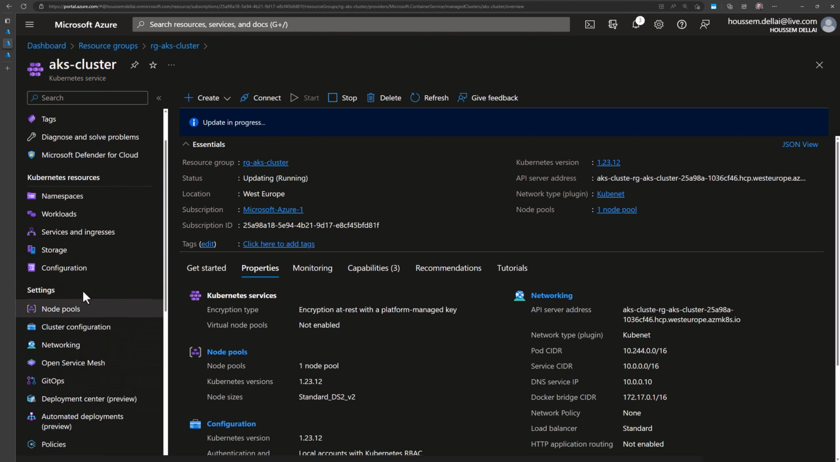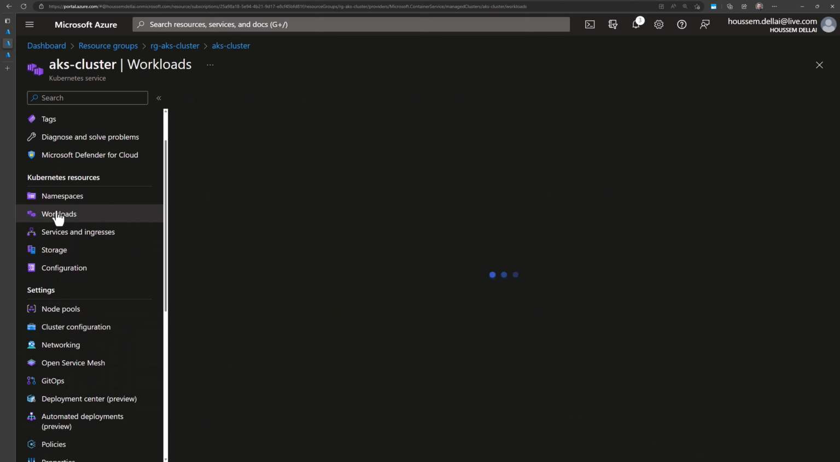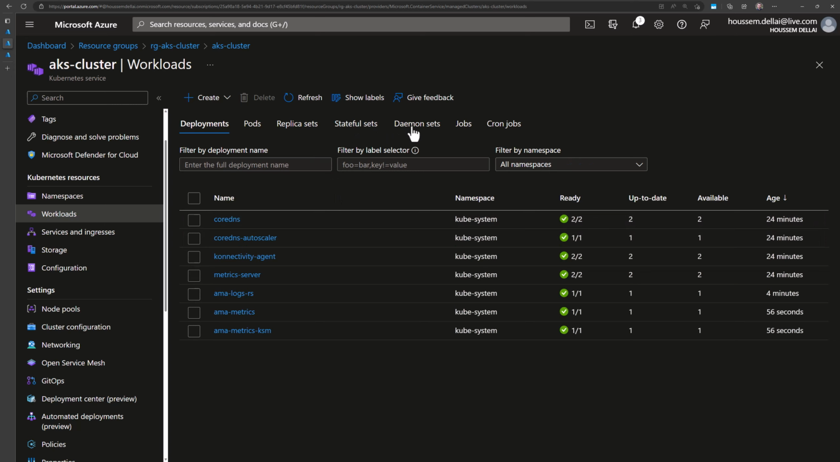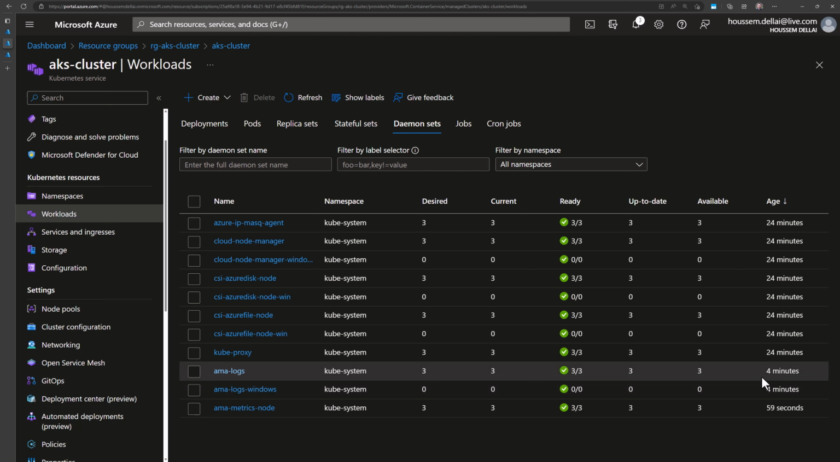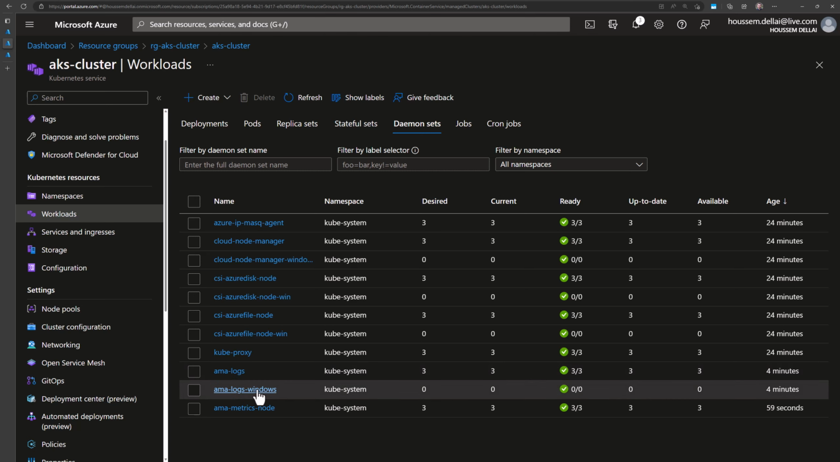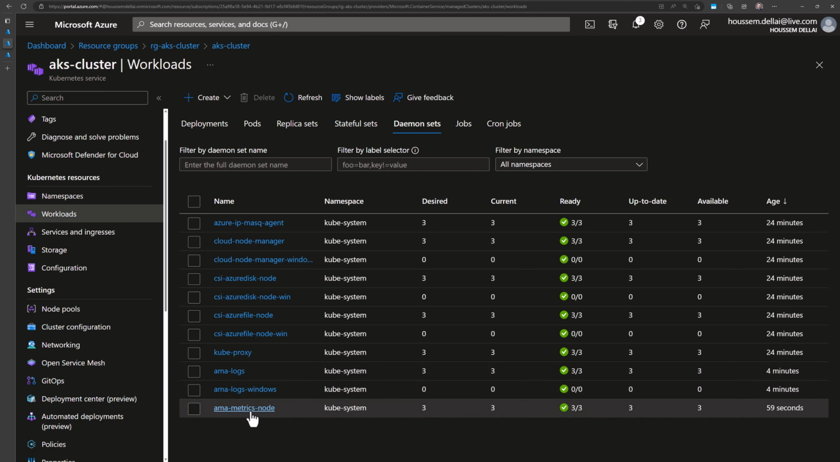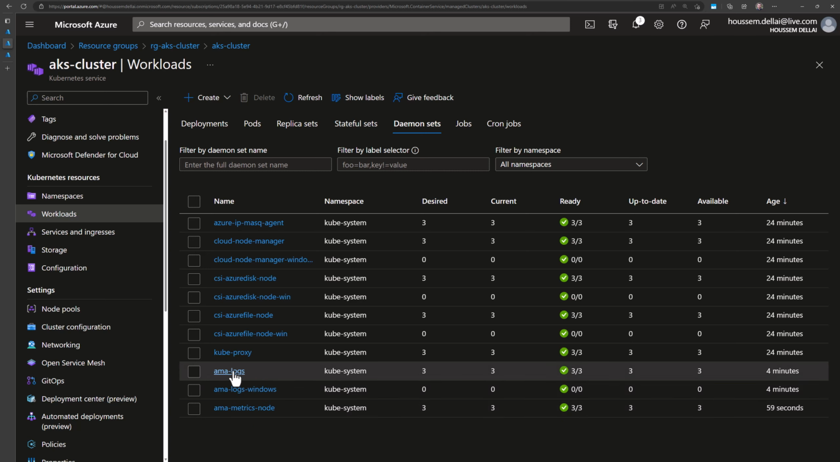If I go to Kubernetes resources, let's go to workloads, for example, and then I'll go to daemon sets. Here I will find that there are three new ones installed for the AMA, Azure Monitor Agent logs: one for Linux, one for Windows, and one for the metrics node. Those are the agents. It's a daemon set, so it's one agent installed per node in my cluster. Those are the agents that will collect the logs and metrics and send them to Azure Monitor.